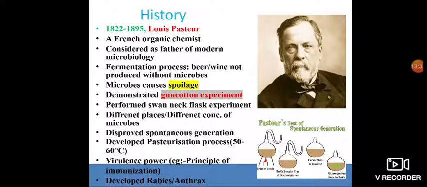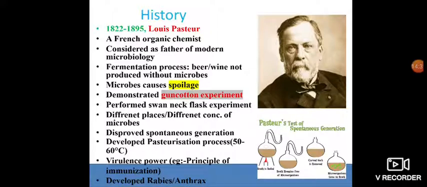In the first image, the flask has a burner; when the burner is on, the nutrient broth medium is heated and removes the microorganisms present in the vessel. After that, the burner is stopped. The microorganisms present in the air try to come back through the tube to the nutrient broth medium, but due to the curved shape they get trapped in the curve, and only slowly enter the nutrient broth medium.